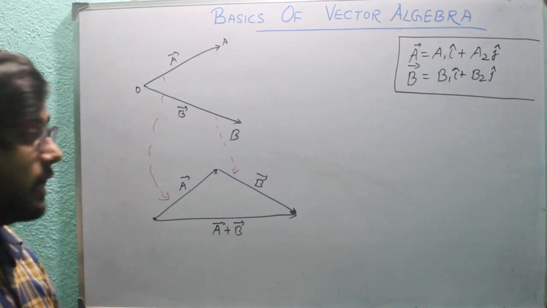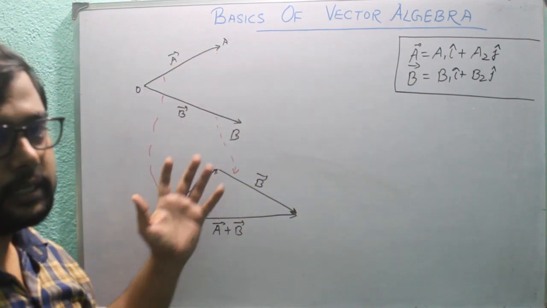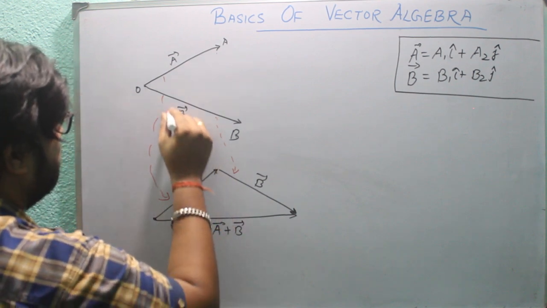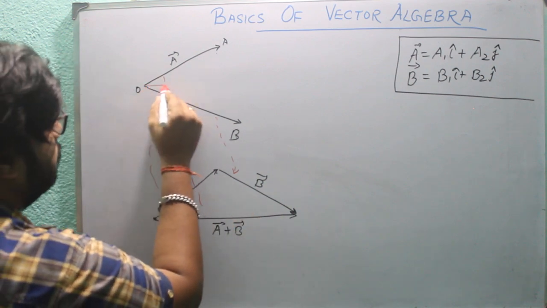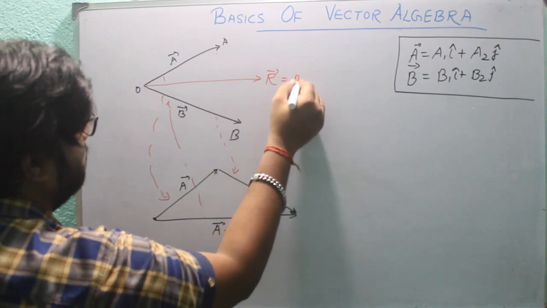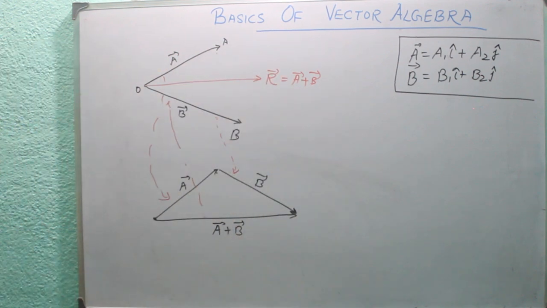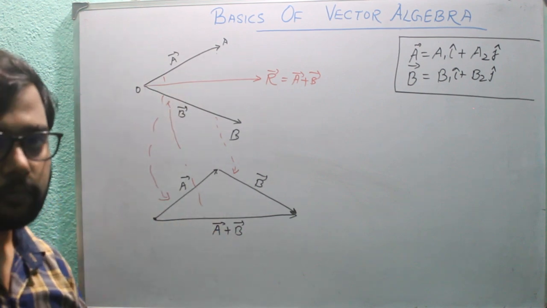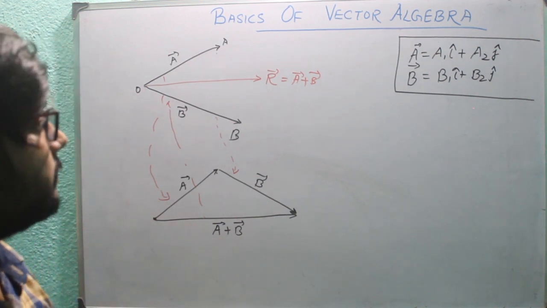And we know that we can transfer any vector to any point inside this coordinate system. So this A plus B can be transferred here. How will this be seen? In this direction, this much length. This will be the resultant vector A plus B. R is the resultant vector. Okay. So you can represent the A plus B vector here by drawing a simple triangle. If you have a graph paper, then you can easily do this operation on graph paper.